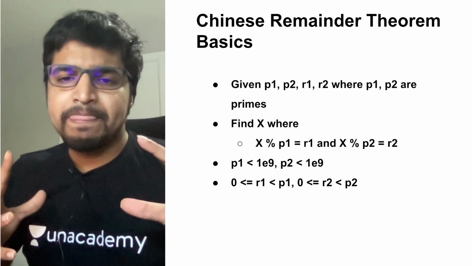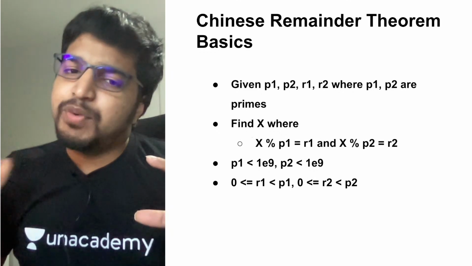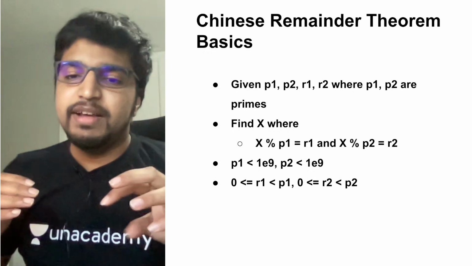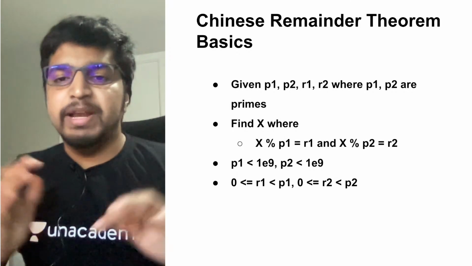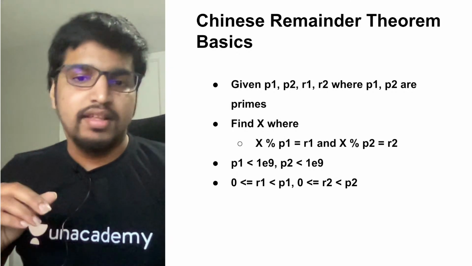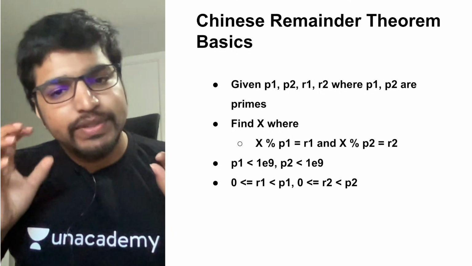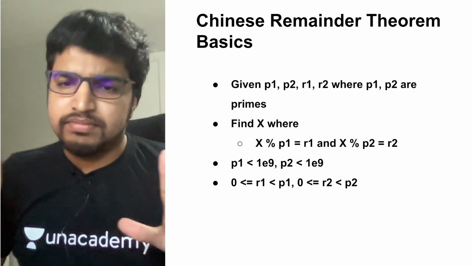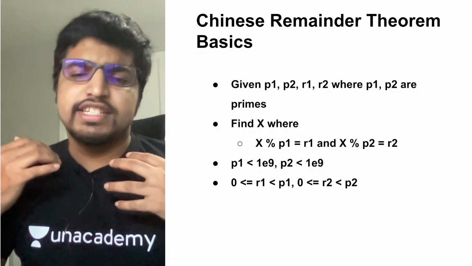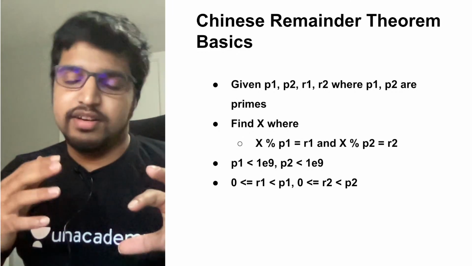Find a number which gives a remainder R1 with P1. Find another number which gives a remainder R2 with P2. P1 and P2 are different primes. Find a number X which gives remainder R1 with P1 and R2 with P2. And here are the constraints: P1 is under 1 billion and P2 is also under 1 billion.